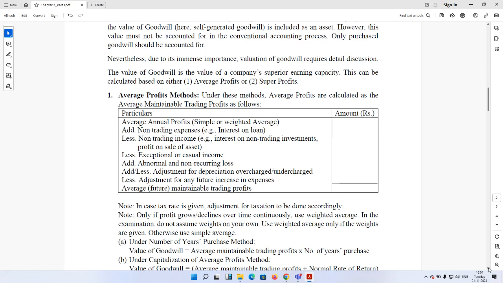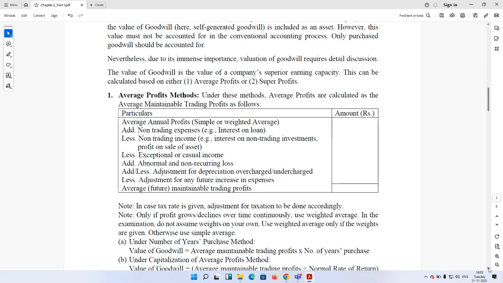However, keep in mind that if in the examination the weighted average profit is to be calculated, it will be mentioned. Be careful. If the profit is fluctuating, always use simple average. If the profit is declining or increasing, but by different amounts or by different percentages, again use simple average. Only use weighted average when it is given in the problem or when there is a particular, similar trend observable. Otherwise, use simple average. That is the average annual profit.